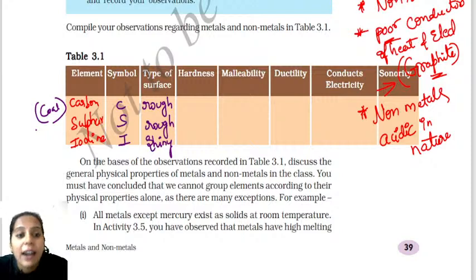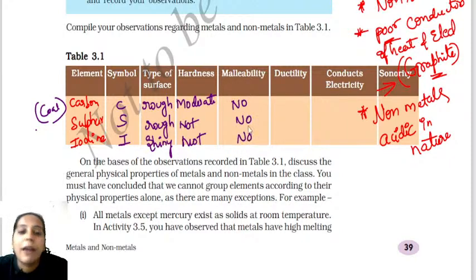When I talk about hardness, is coal hard in nature? No, it is not hard in nature. It is moderately hard, that means we can easily break the coal. Sulfur is not hard, and iodine is also not hard. If you have not written, you have to write this in the examination. They are not hard.